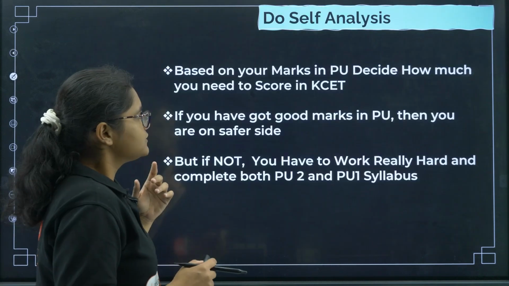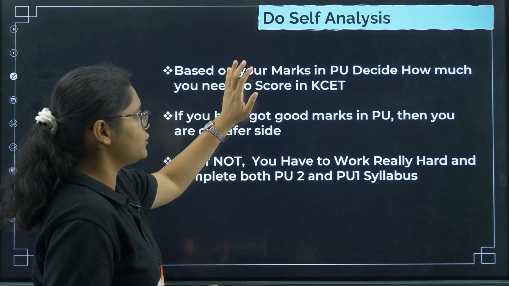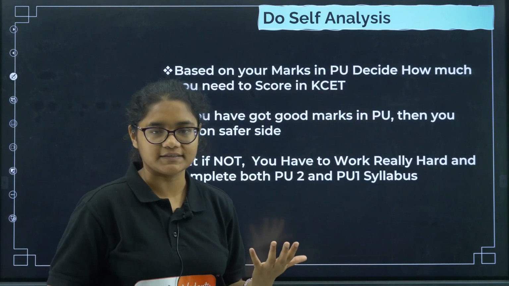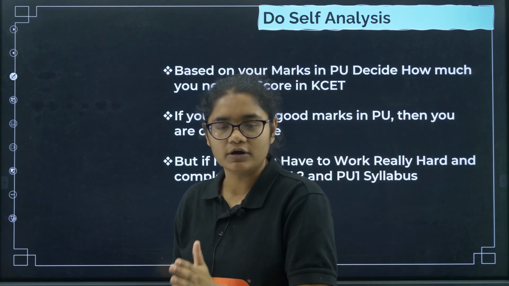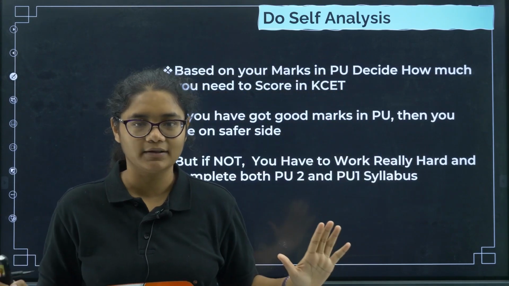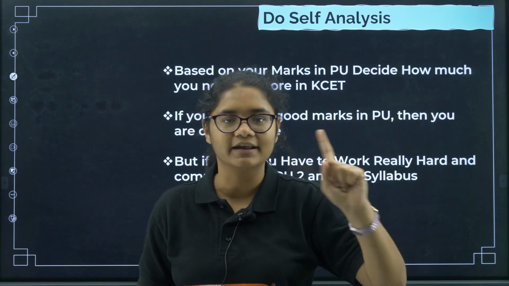That is what you need to do, a self analysis. Based on your marks in PU, decide how many marks you need to score in KCET. I have given you the reference table. Check the PU marks, check the KCET marks, then decide how many marks you need to get and paste that on your table. The first thing, the target, is fixed.